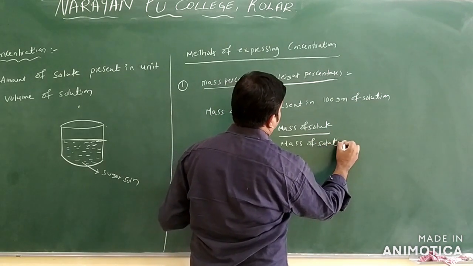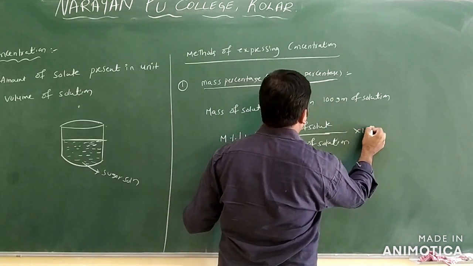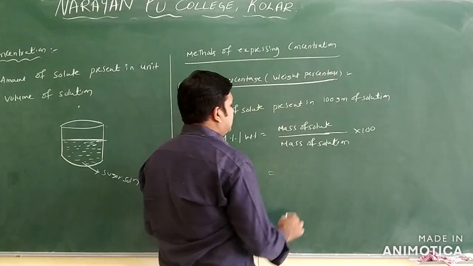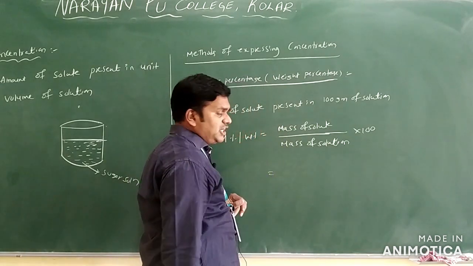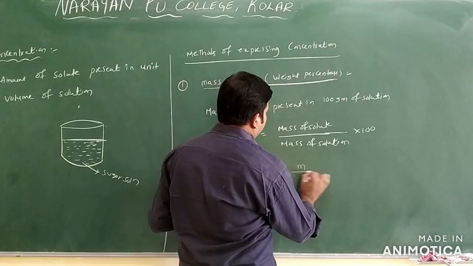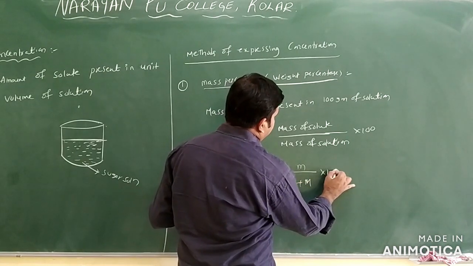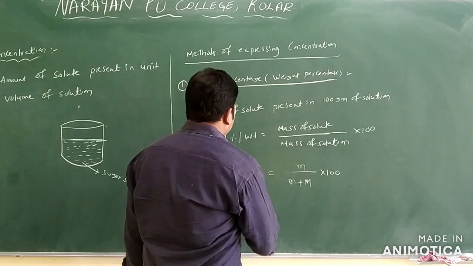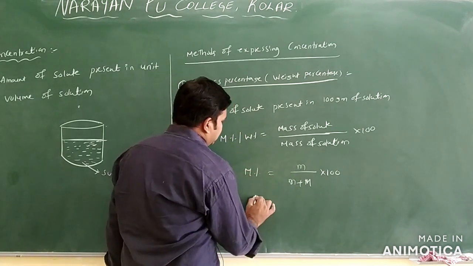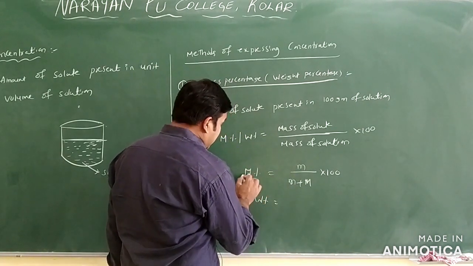Mass of solution into 100 only. So I will write this one: mass of solute, or you can say weight of solute, divided by the mass of solute plus the mass of solvent, into 100. This is one of the formulas. If we take weight percentage, or mass percentage, this is the formula.